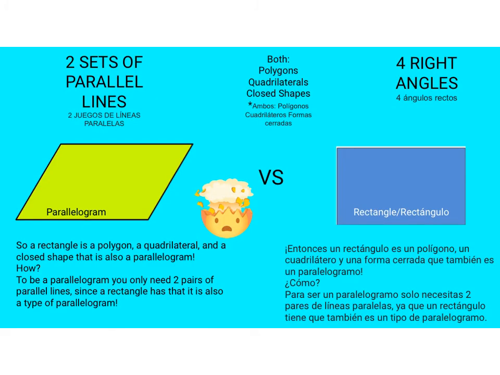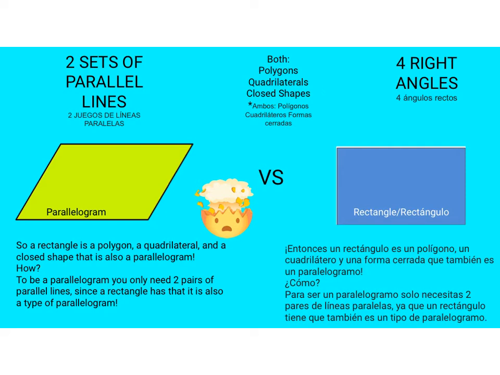So let's compare this with the shapes that we learned earlier this week. Yesterday, the day before, we learned about parallelograms. Now, rectangles and parallelograms have a few things in common. They're both many-sided shapes, polygons. They're also both quadrilaterals, 4-sided shapes, and they're both closed. All those edges connect with one another. But they had some things that were unique to them.